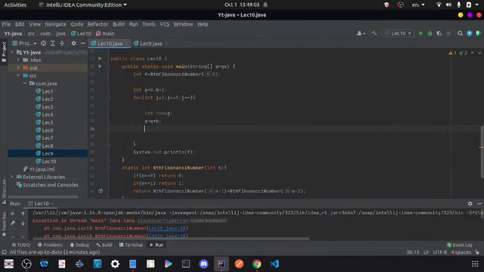Then here I have to set b to temp, because for fib of 3, a will become fib of 2 and b will become fib of 1. So here we are swapping. Let me just copy this line below.